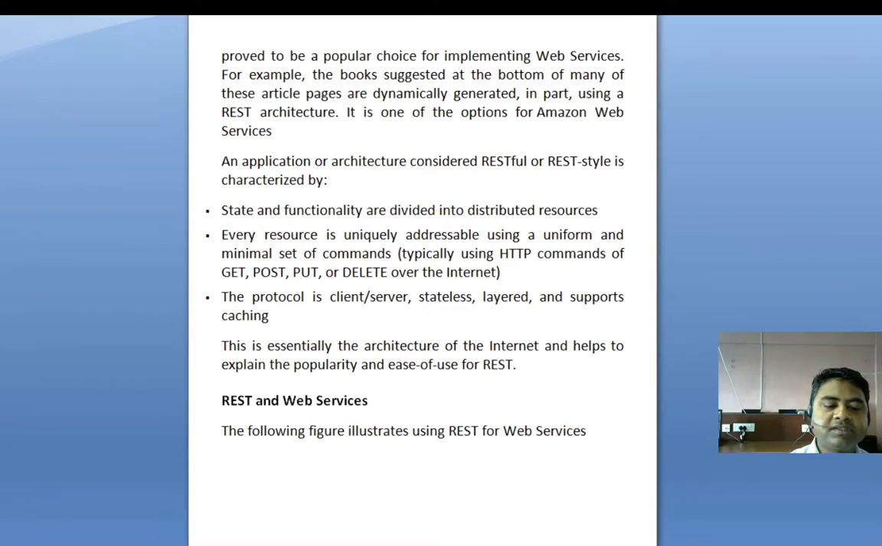The third concept is cacheable. Cache constraints require that the data within a response to a request be implicitly or explicitly labeled as cacheable or non-cacheable. If a response is cacheable, then a client cache is given the right to reuse that response data for later equivalent requests.